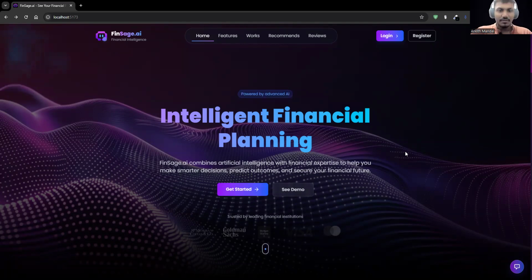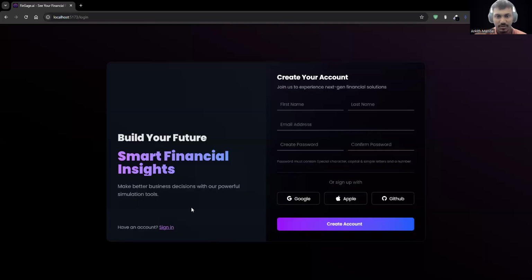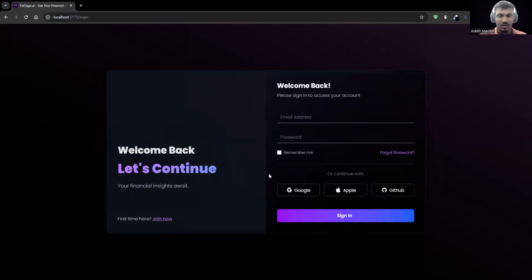I will introduce myself. My name is Ankit Mandal and my student code is FS41432517. I am a team member of this project. My role is to work on the front end part. I have implemented the login, sign up page and the history page. You can click on the login or register page. Here it is the register page and we can register as a new user. If we are an existing user, we can log in from here.